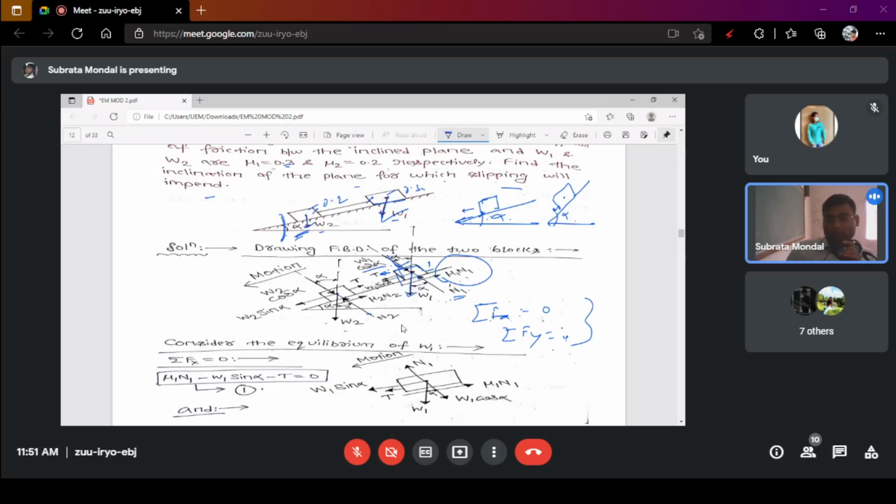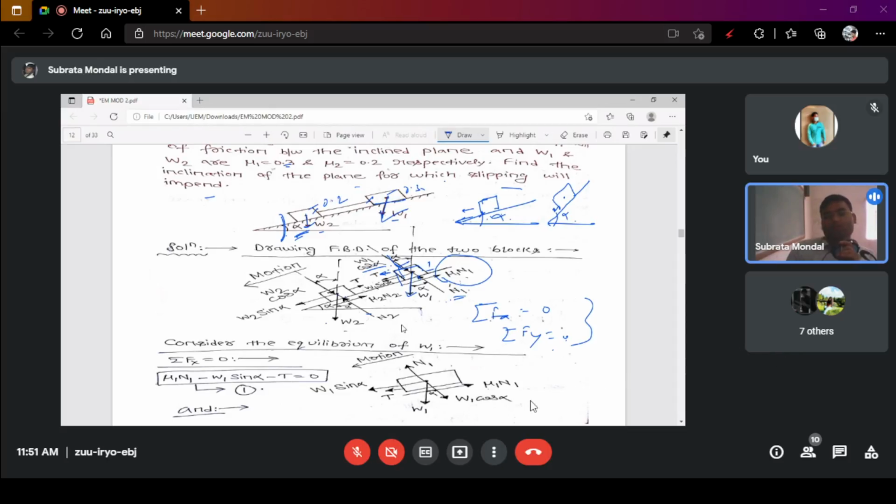So summation of Fx equals 0 means you take all the components of forces acting in the x direction into consideration, and equate them to 0, so you can easily calculate the rest.